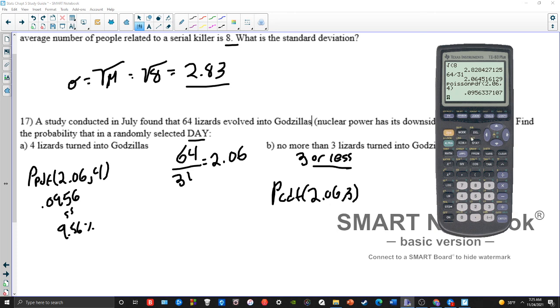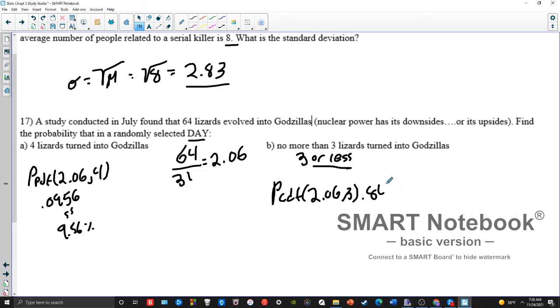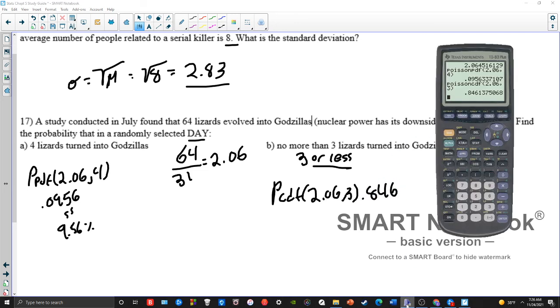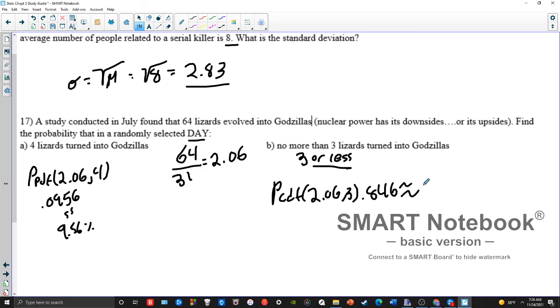So second distribution, Poisson CDF of 2.06, comma 3. So this will get me the probability of getting 3 all the way down to 0 evolutions in a day, which is 0.846, or roughly 84.6%.